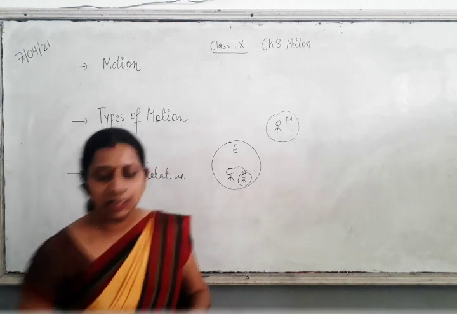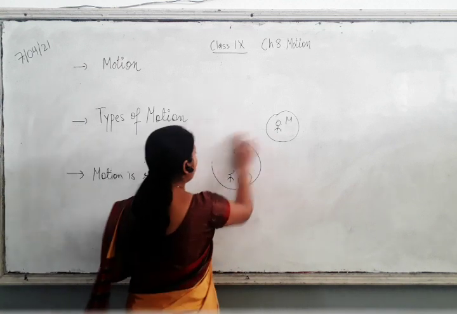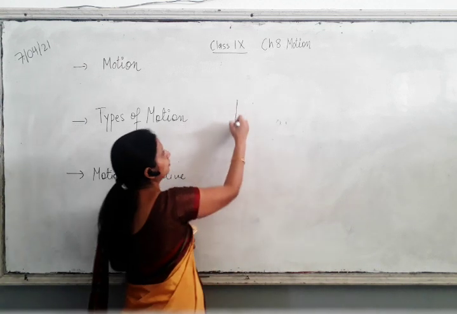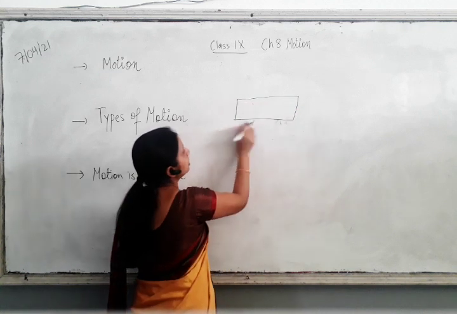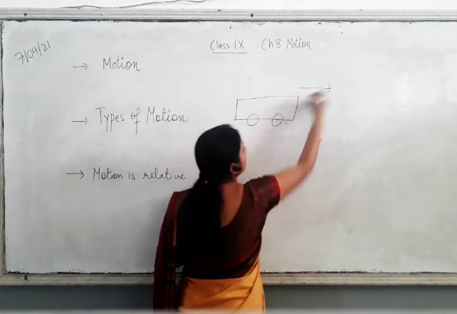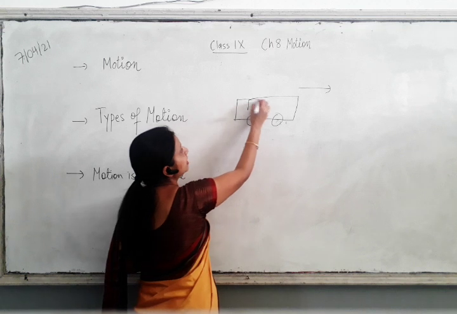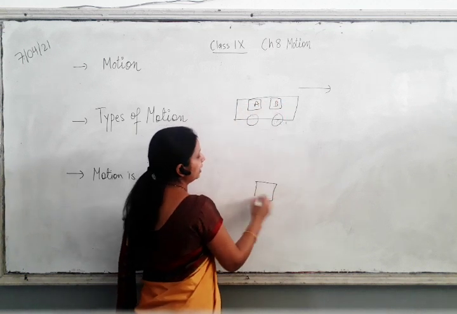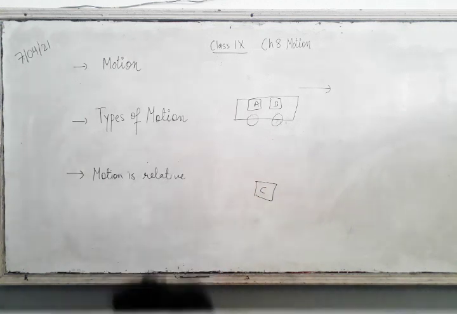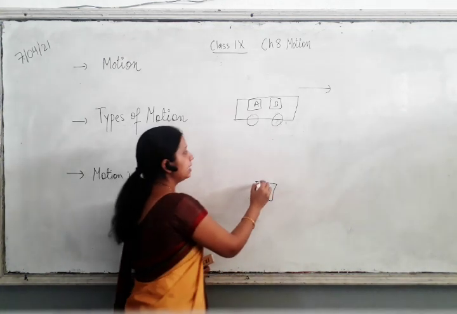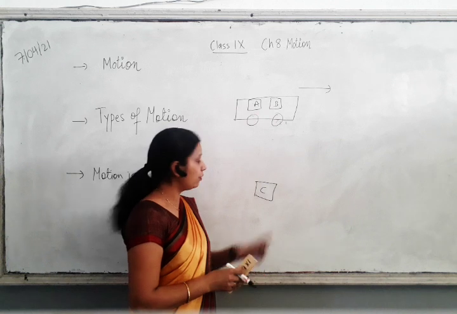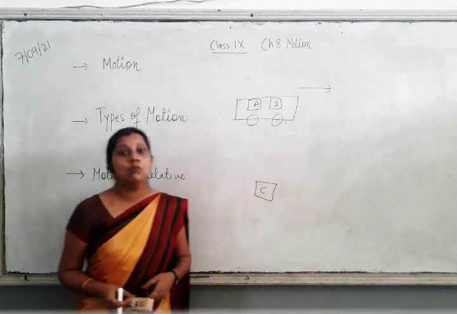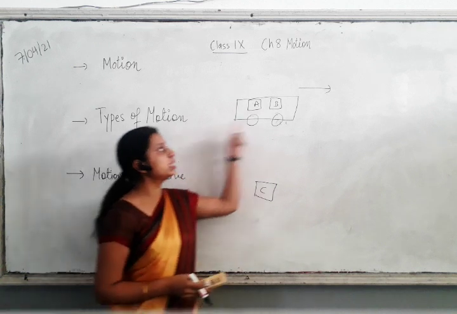One more example I will tell you to make it more clear. Let's say a moving bus. This is the bus moving in this forward direction. And two passengers are there, A and B. Now a person, C, is standing over here. If this person C sees A and B, then for C, A and B appear to be in motion, right? Because the bus is moving.